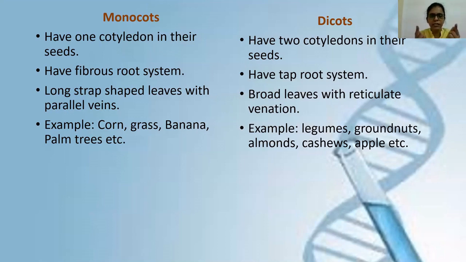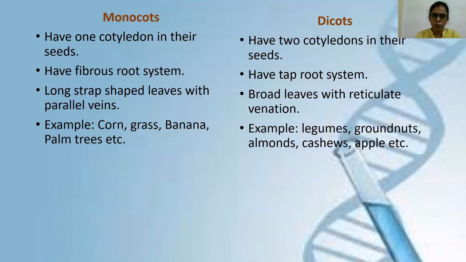Why? Because the seed has two cotyledons. So this is also a way of identifying it. The examples of monocots are corn, grass, banana, palm trees, etc. And dicots are legumes, meaning all your pulses, then groundnuts, almonds, cashews, apple. Apple is also an example of a dicot tree.